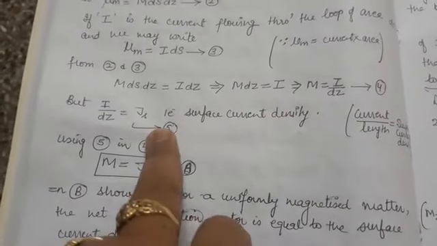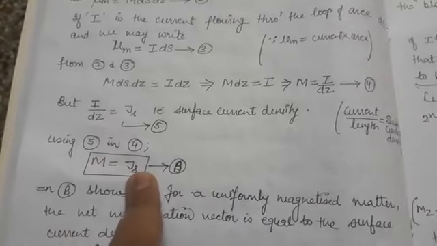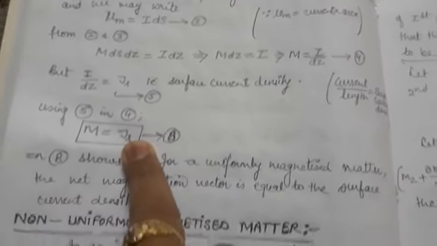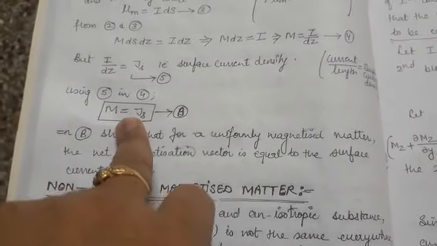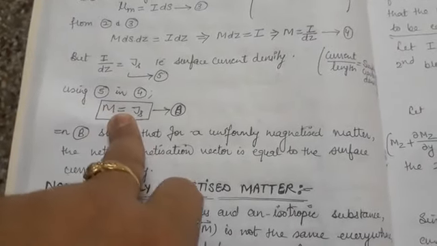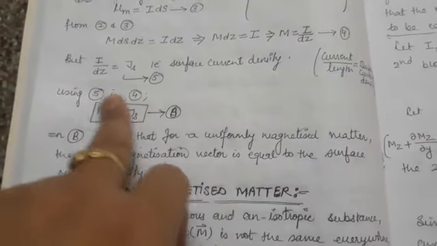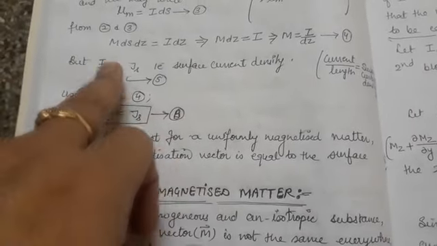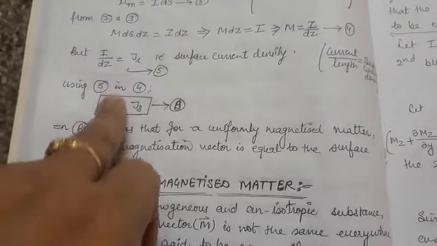So I can use this equation 5 in equation number 4, so that I'll get M is equal to Js. That means the magnetization vector M of a uniformly magnetized material is always equal to the surface current density, because my dear students, Js also has the units of ampere per meter, current upon length, and M also has the units of ampere per meter.